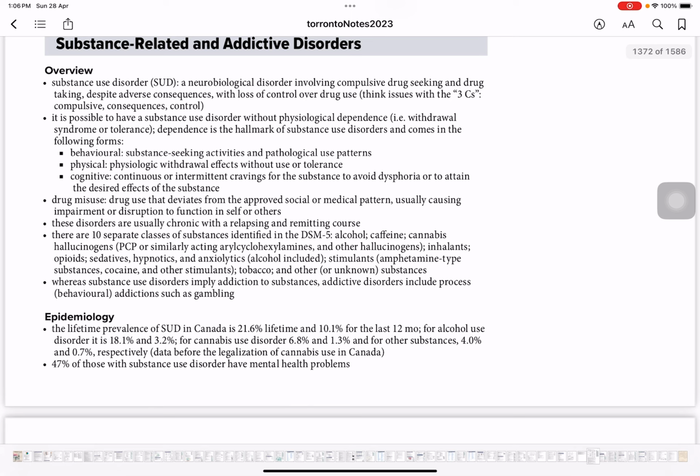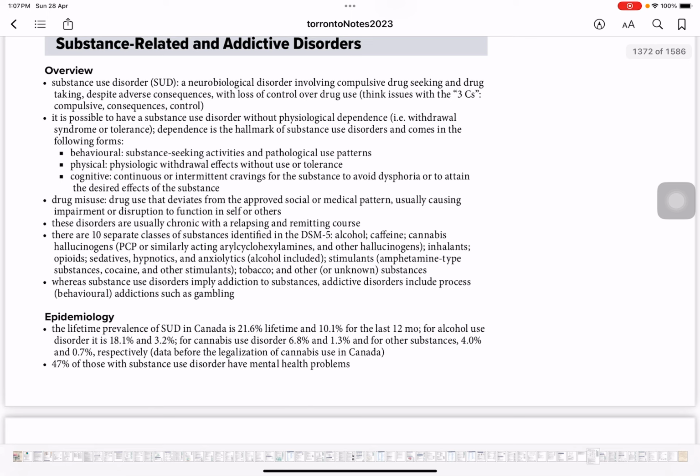Okay, and it is possible to have substance use disorder without physiological dependence, withdrawal syndrome, or tolerance. Dependence is a hallmark of substance use disorder and comes in the following forms. So if you're considering a substance use disorder in a patient, make sure that patient has dependence, that is he's constantly seeking drug despite knowing the adverse outcome of the drug. Okay, so these are the following forms: behavioral, substance seeking activities, pathological use pattern; physical, physiological withdrawal effects without use or tolerance; cognitive, continuous or intermittent craving for the substance to avoid dysphoria or to attain the desired effect of the substance.